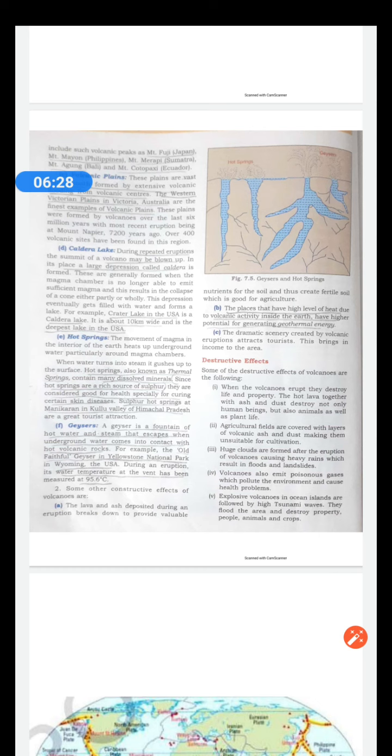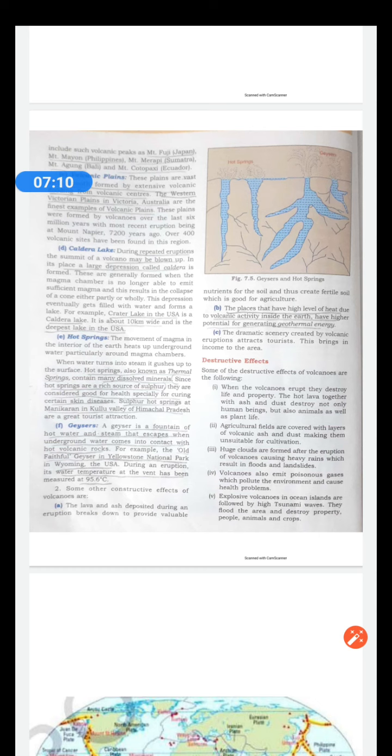The first thing they have written here is that when the volcano erupts, they destroy life and property. The hot lava together with ash and dust destroy not only human beings but also animals as well as plant life. So this point is very easy, that lot of loss of human life and property and soil gets destroyed. The second point is agricultural fields are covered with layers of volcanic ash and dust, making them unsuitable for cultivation. Sometimes they destroy the mineral content of the soil, and that is why they are not suitable for cultivation.